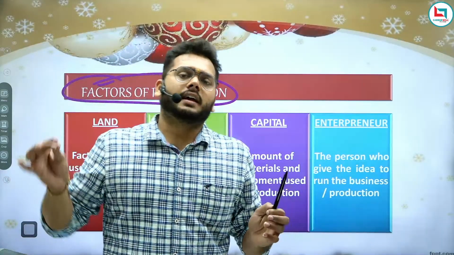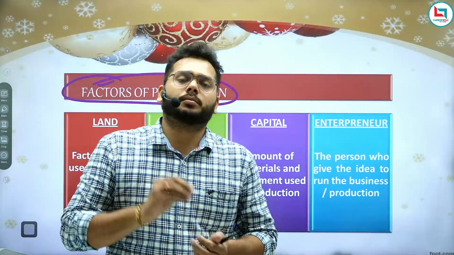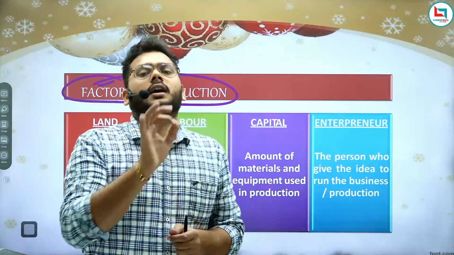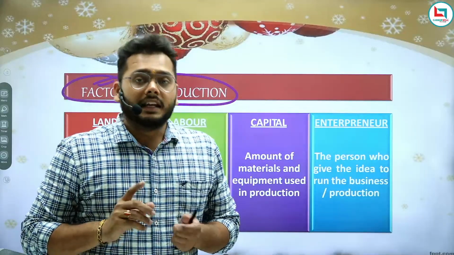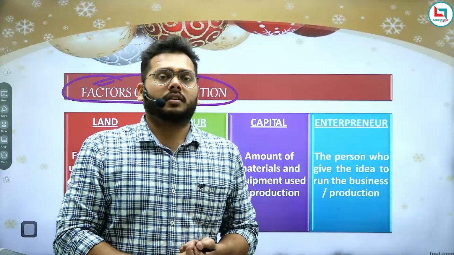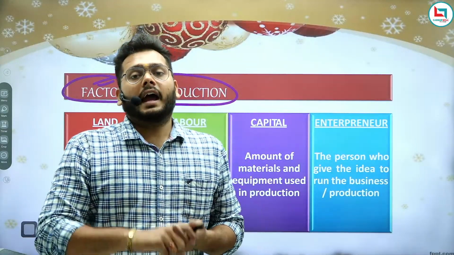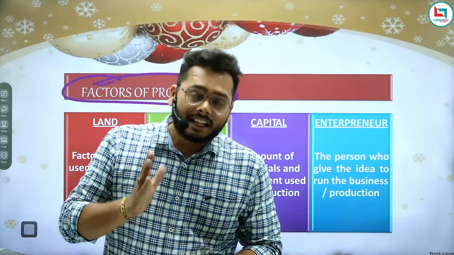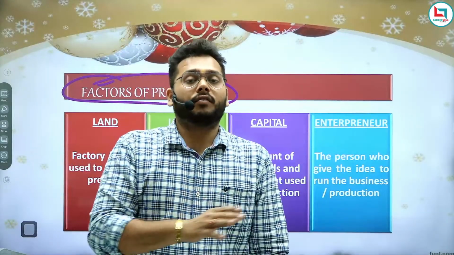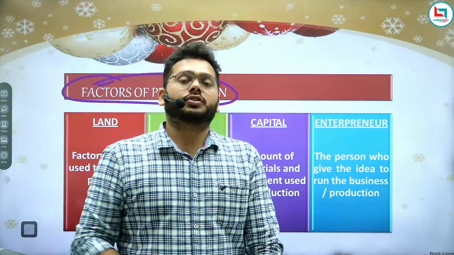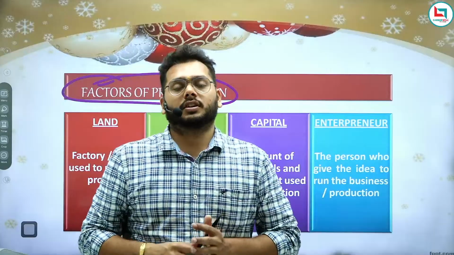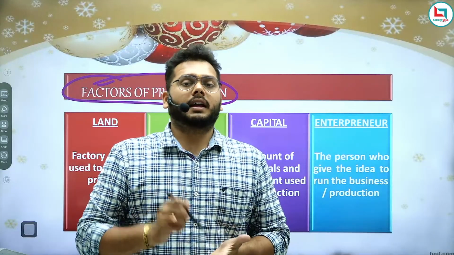Anything helping in the production process is known as a factor. Labor helps, and the entrepreneur helps for the production of goods and services. So they are the major factors. Without these factors, production is not possible. That is why these are the major factors of production: land, labor, capital, entrepreneur.